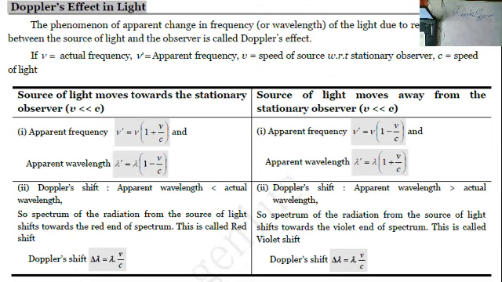When light moves towards the observer, some more waves compared to the actual frequency will add up, so the apparent frequency increases. When apparent frequency increases, the wavelength decreases. The formula for the apparent frequency is nu dash equal to nu into (1 plus v by c).